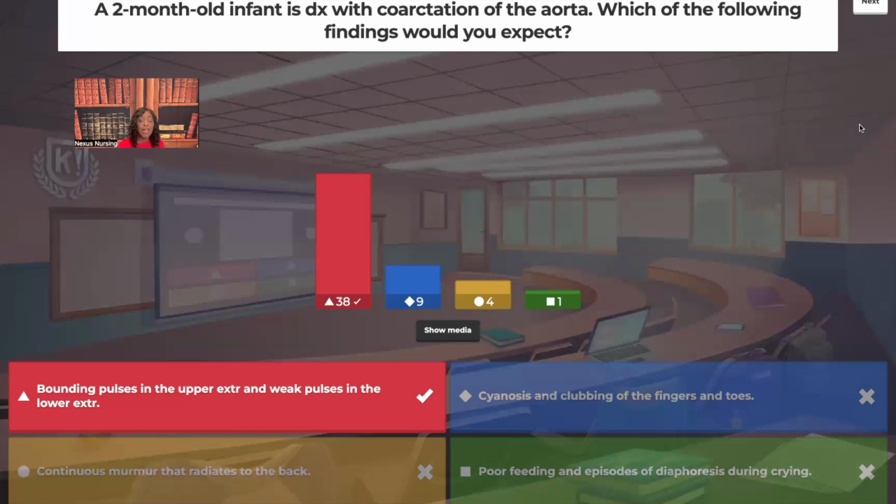So make sure you guys know coarctation of the aorta, but make sure you guys know about all of the other disorders that I just mentioned, because I don't write your test. I don't know which one you're going to get, but all of those are important ones to know.